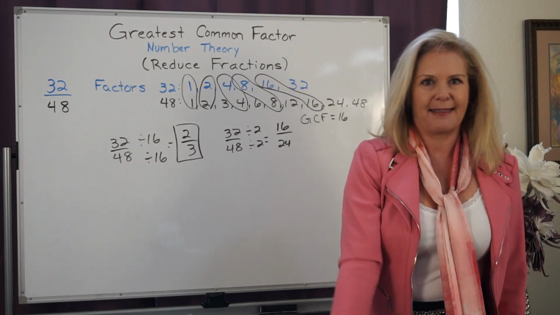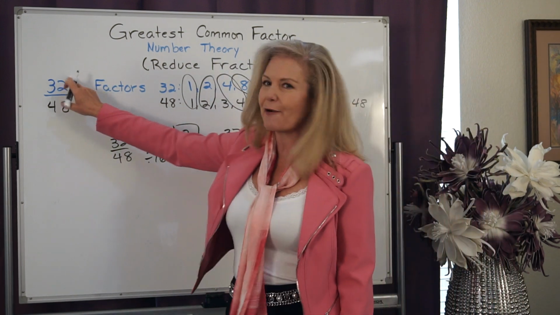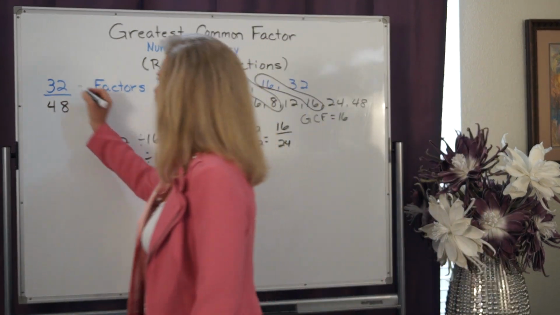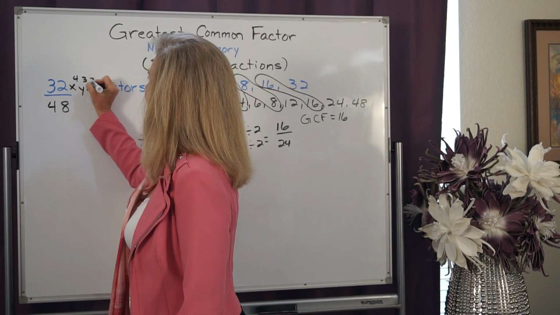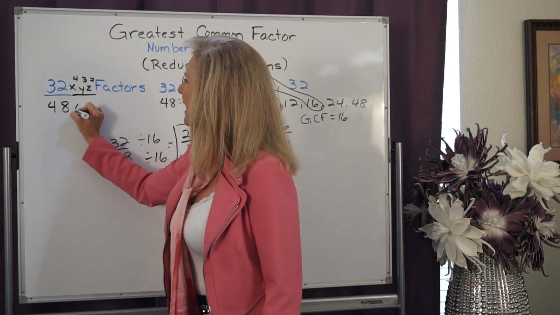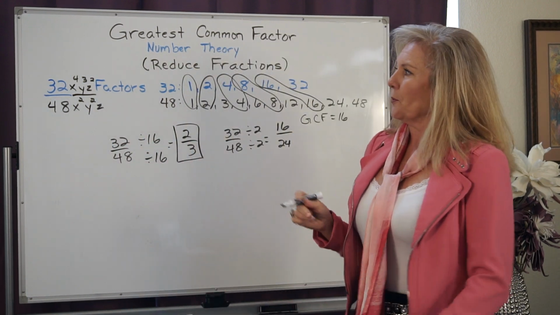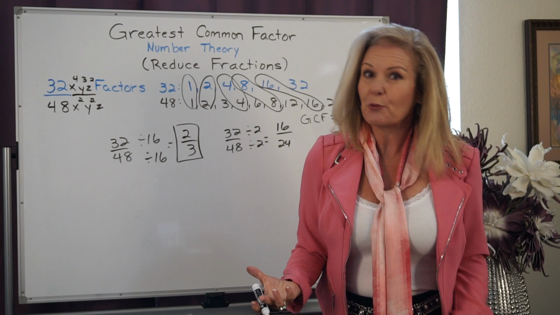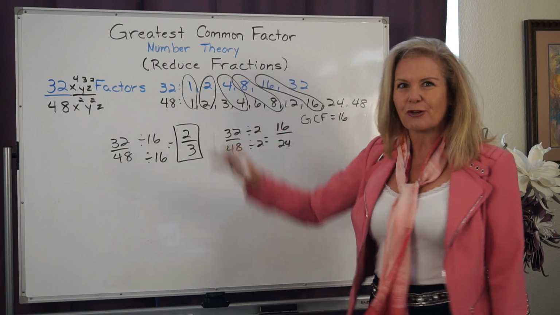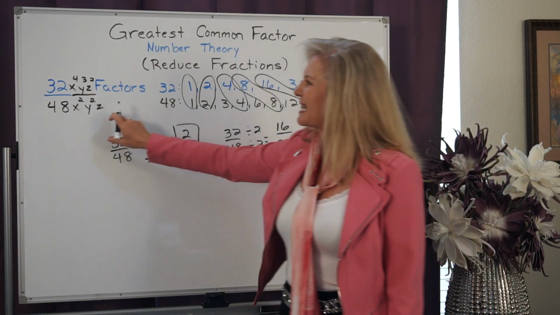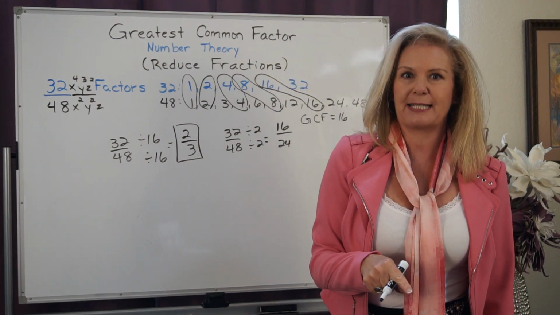So we're going to add on to that because in pre-algebra we know that we have variables. So let's change our fraction here and add some variables in there. Let's say we have x to the 4th power, y to the 3rd power, z squared. And let's add x squared, y squared, z. Well, this seems overwhelming to look at, but really it's all of the same concepts that we've been learning. However, the factor rainbow starts to break down because it's less efficient to work with the variables. So we're going to go back to our prime factorization trees.